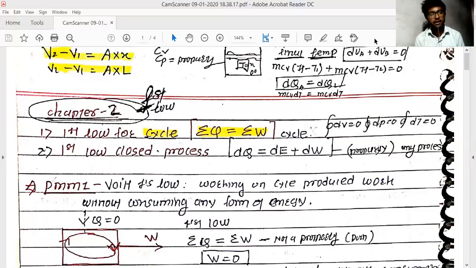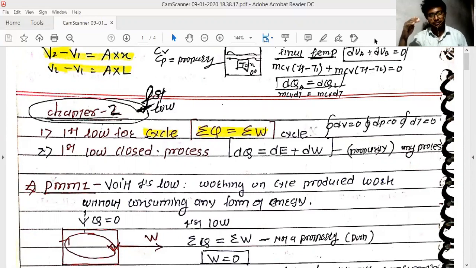Whatever is written at the top of the PDF is just a basic concept, which is very helpful for you to solve the numericals. What is volume? Volume is area into length. If you want to find the change of volume, you do V2 minus V1, where V1 is the volume at the first stage and V2 is the volume at the next stage.